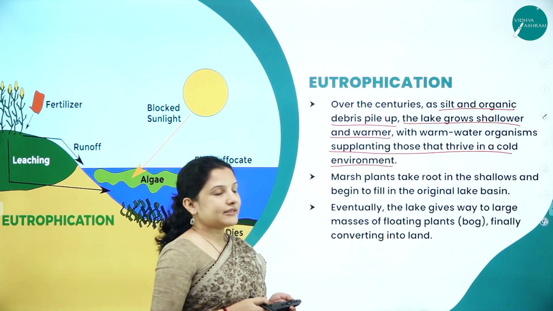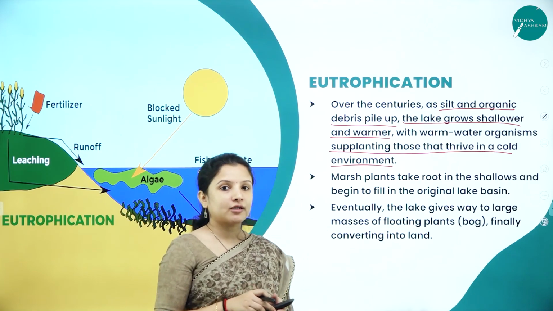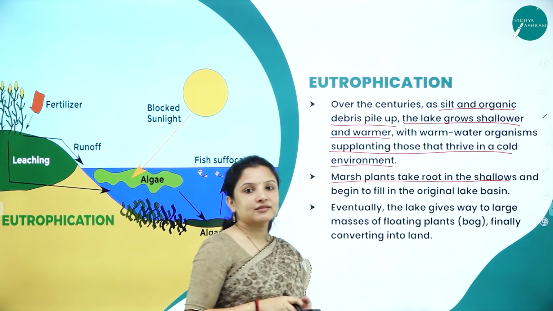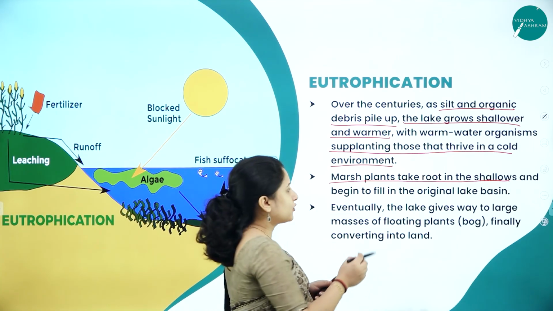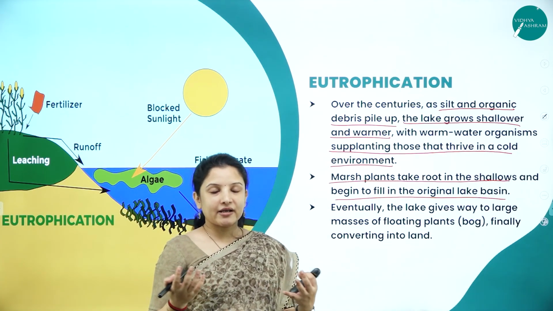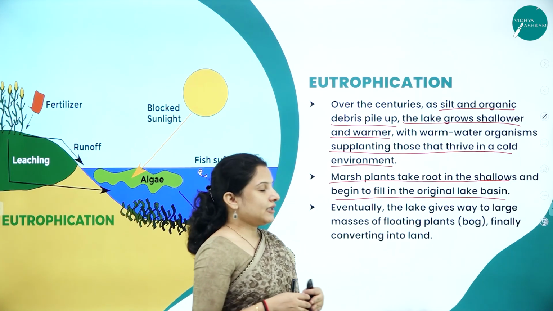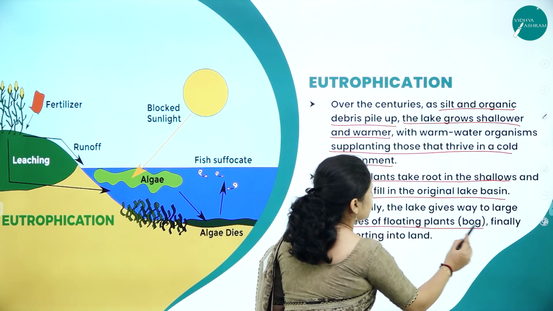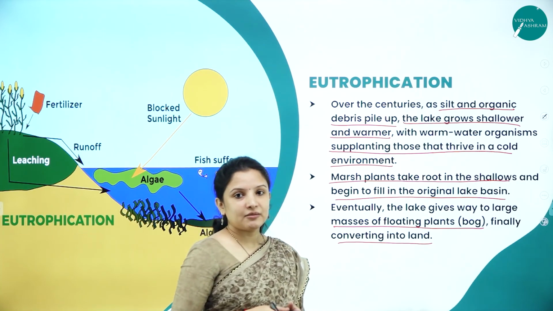So marsh plants, next what will happen? Because of the settling of the sediments, marsh plants will start to take root, or start to grow in these shallow waters, and they will start to fill the original lake basin. In that sediment area, marshy plants will start to grow. And eventually, the lake will give way to large masses of floating plants, which is called a bog, finally converting into land.